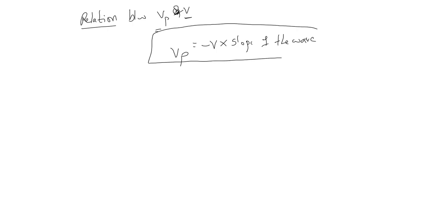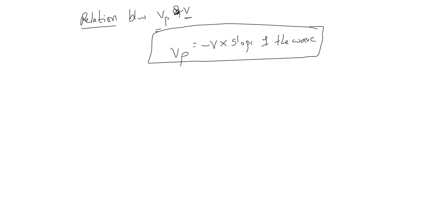Relation between velocity of the particle and velocity of the wave. So the formula is Vp, the velocity of the particle, is equal to minus velocity of the wave into slope of the wave. This is the formula you can remember. What's the relation between velocity of the particle and velocity of the wave? Velocity of the particle is equal to negative of the velocity of the wave into the slope of the wave.